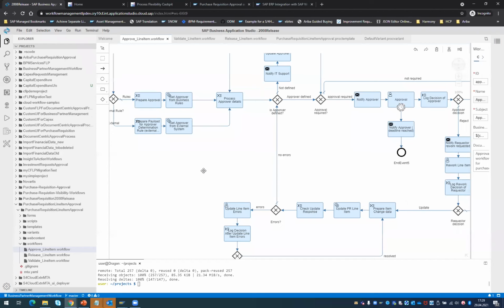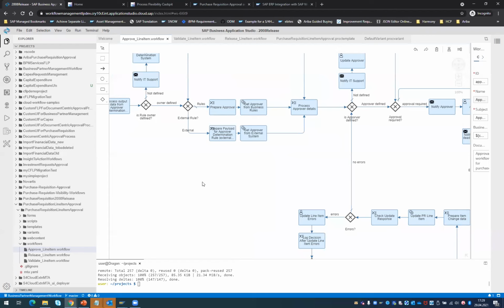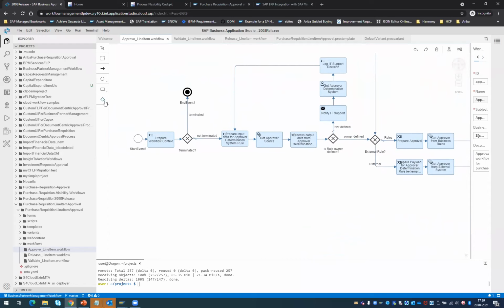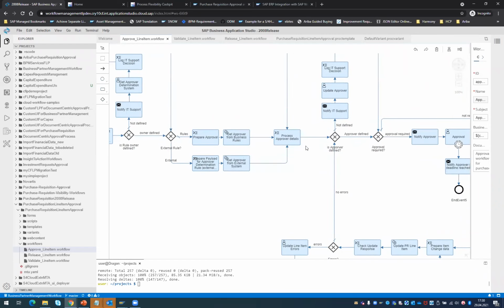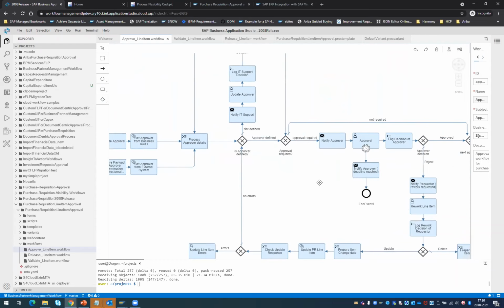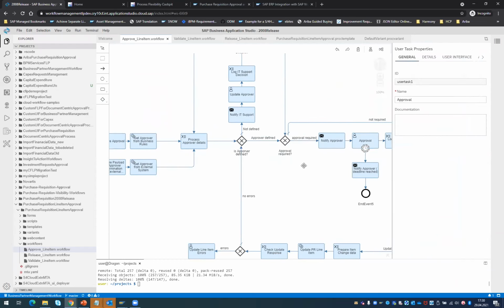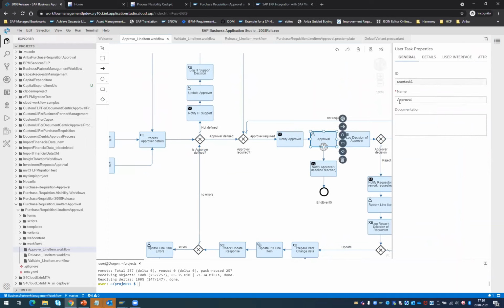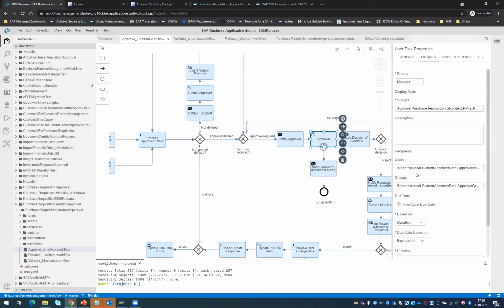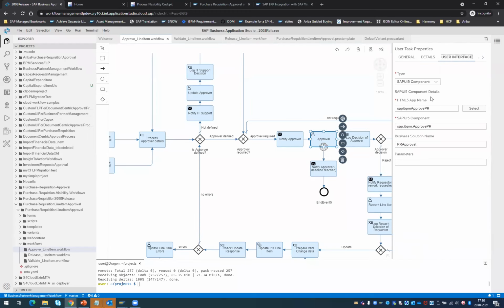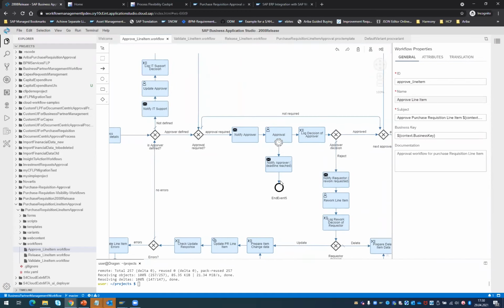We have also our business application design time for modeling workflows, which is BPMN based, where we are enabling you to model workflows using BPMN in our graphical editor, which is tightly integrated with our SAP Business Application Studio, where you can see various different BPMN artifacts, which you can easily configure as part of building a workflow with the notifications, calling different APIs, with a different approval step, where you configure your approval step with simple steps, where you select the approval step, where you configure the subject, users, the approvers in a dynamic way, configure the due date and also the user interface you assign to it appropriately, and then you can deploy your workflows.